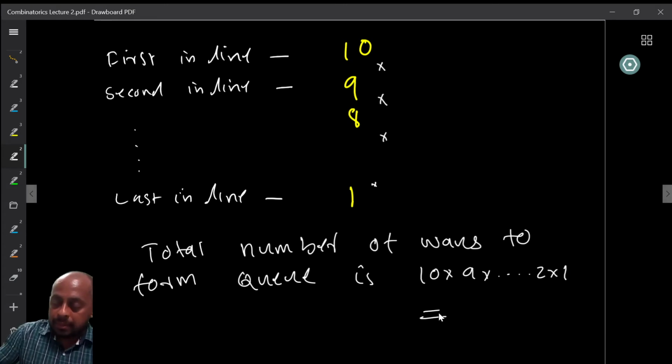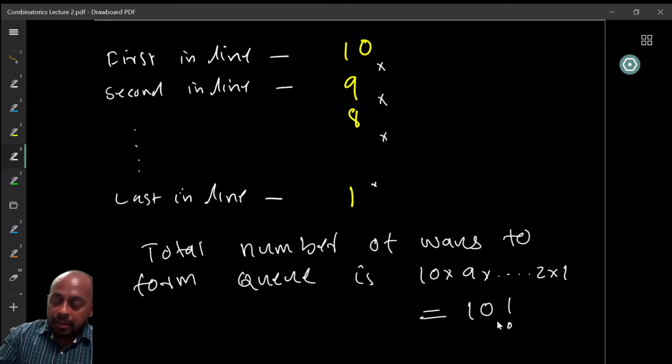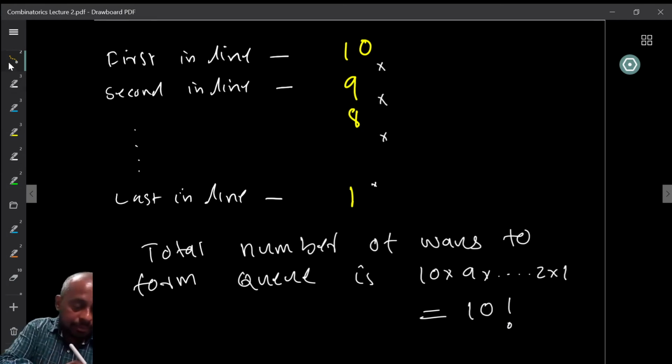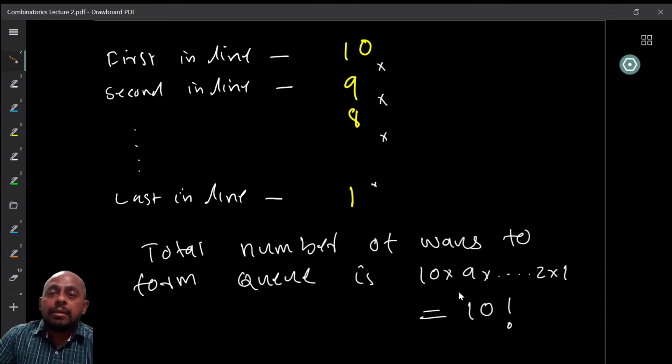This particular number has so many applications and comes up in so many counting questions that it has a special name. It's called factorial. You might already have seen this, right? And it's denoted by 10 factorial in this case, or n factorial if you are looking at n in general. So this particular symbol, exclamation mark, is how we denote it.